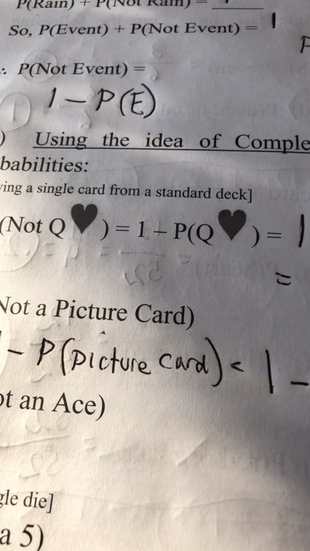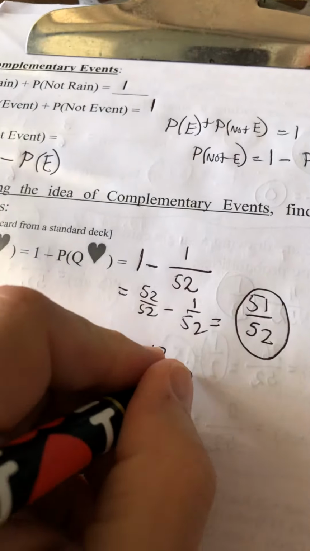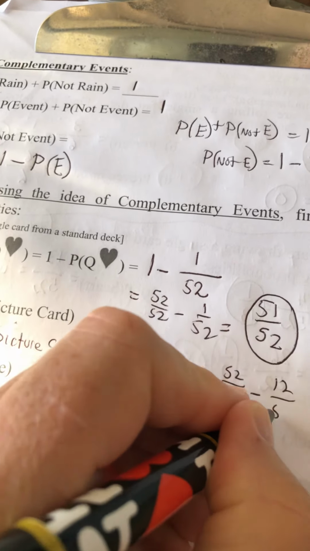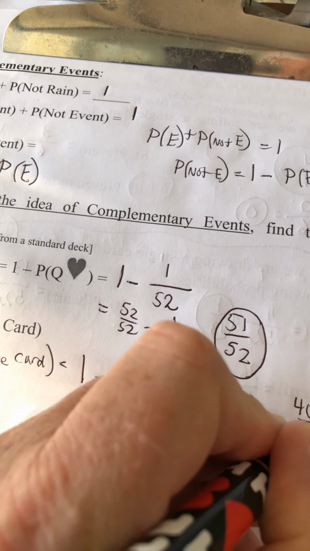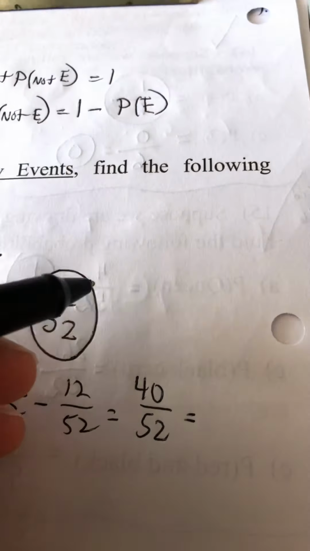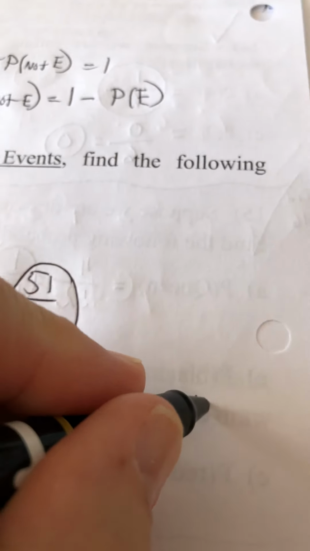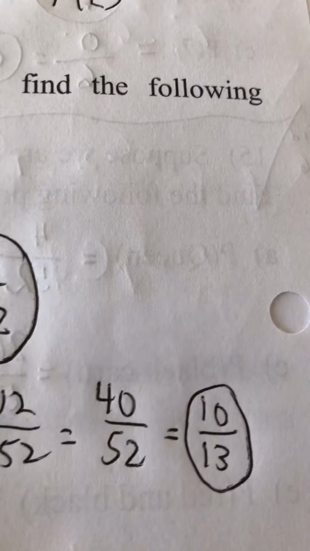For each suit, and there's 4 suits, so we have 12 picture cards. 52 over 52 minus 12 over 52 would become 40 over 52. If I divide top and bottom by 4, I get 10 out of 13. There's my probability.